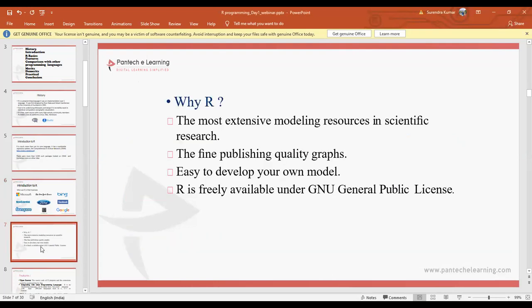So why this R? What is making it so special about this language? The most extensive modeling resources in scientific research are available in this R programming. The fine publishing quality graphs. To get the graphical data in a quality format, we will be using this R programming. It is very easy to develop our own models. R is freely available under GNU, that is General Public License.